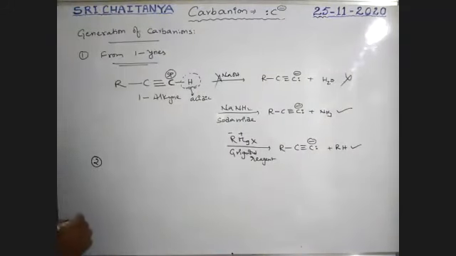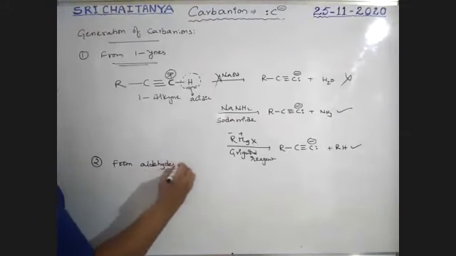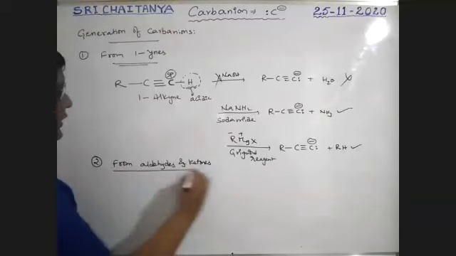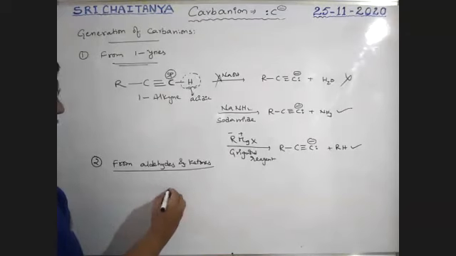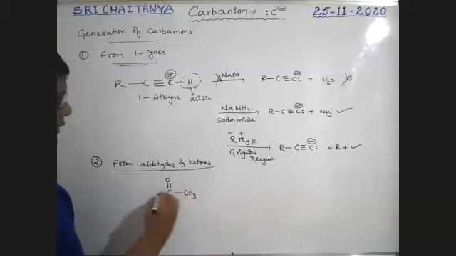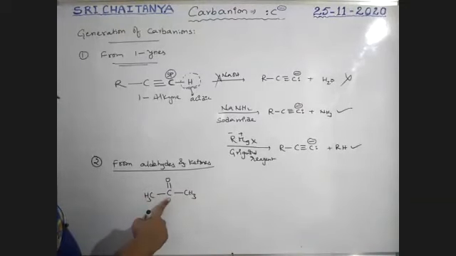The second way is from aldehydes and ketones. See here, boys. I'm taking a ketone, C=O, CH3, CH3. Boys, this is the functional group.